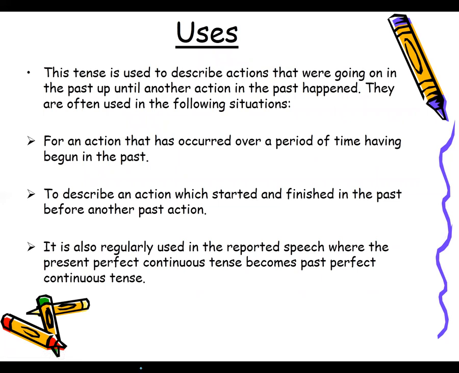Uses: this tense is used to describe actions that were going on in the past, as I've just mentioned, up until another action in the past happened. They are often used in the following situations. For example, number one, for an action that has occurred over a period of time having begun in the past; to describe an action which started and finished in the past before another past action. It is also regularly used in reported speech where the present perfect continuous tense becomes past perfect continuous tense. Okay, so when we change it into reported speech, then usually present perfect continuous tense changes into past perfect continuous tense.